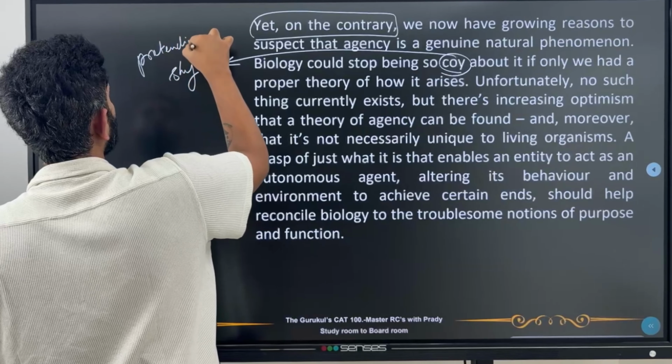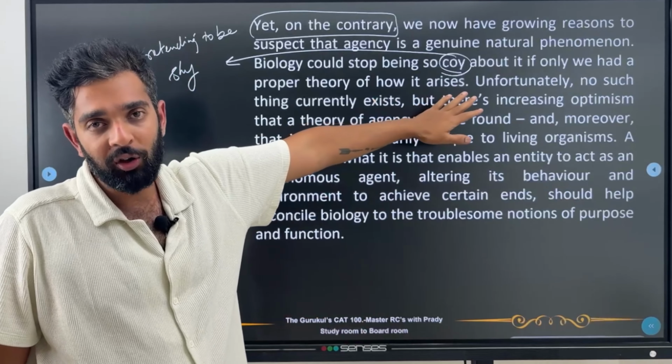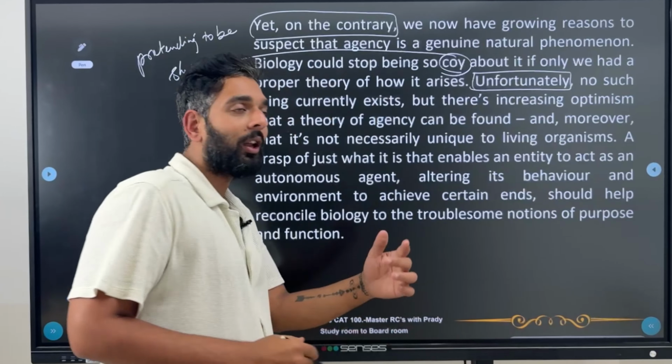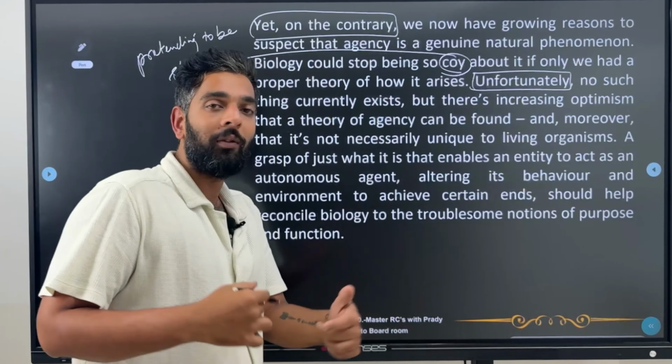Right, so biology should stop pretending to be shy about it, or it could start pretending to be shy about it. That means it could talk openly about it only if we have a proper theory of how it actually comes up. Unfortunately, again, this is another word for us to focus on, because now again we see that there's a shift in the idea. Unfortunately, no such thing currently exists. Right now there's nothing as such. What is there nothing of?